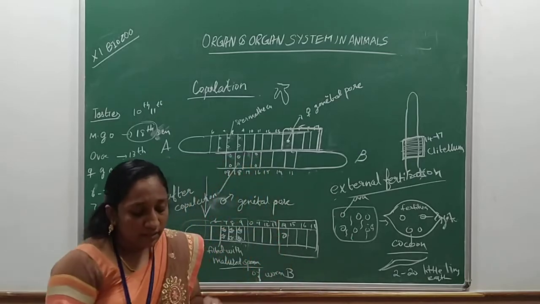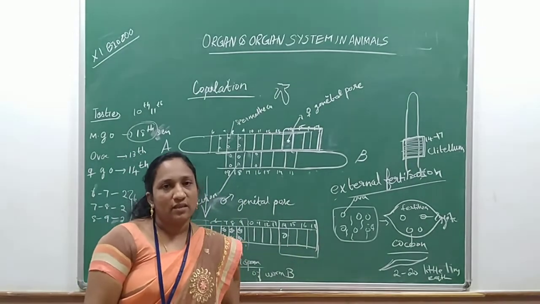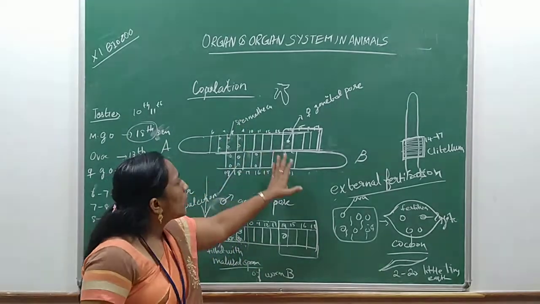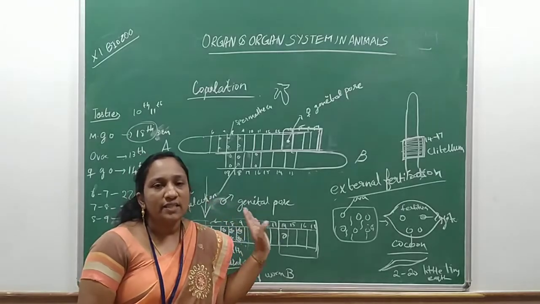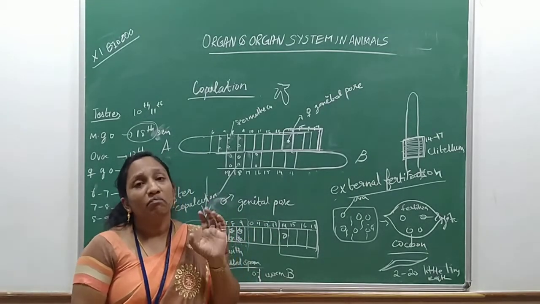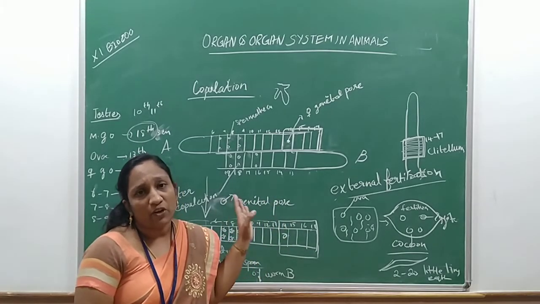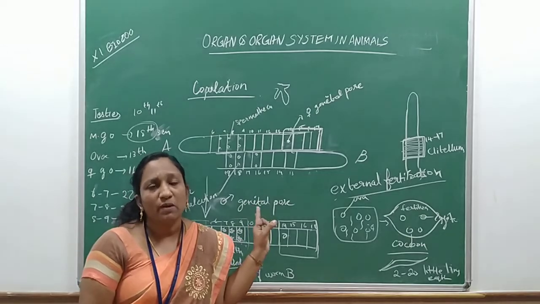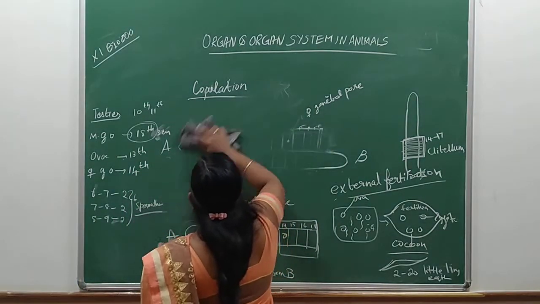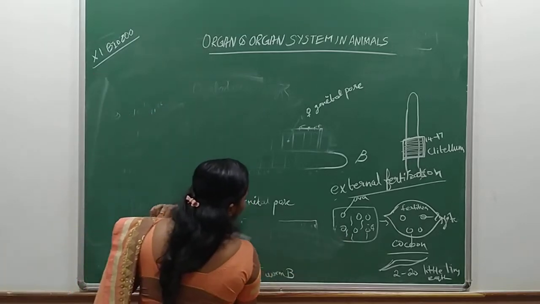So here, this is the process of copulation and the reproduction takes place like this. Children, I hope you all understood the process of reproduction and the structure of the male and female reproductive organs. Especially for earthworm, the male and female reproductive organs are very important, with about 5 more questions. Just remember. Okay, now we are going to learn about the life cycle of earthworm.